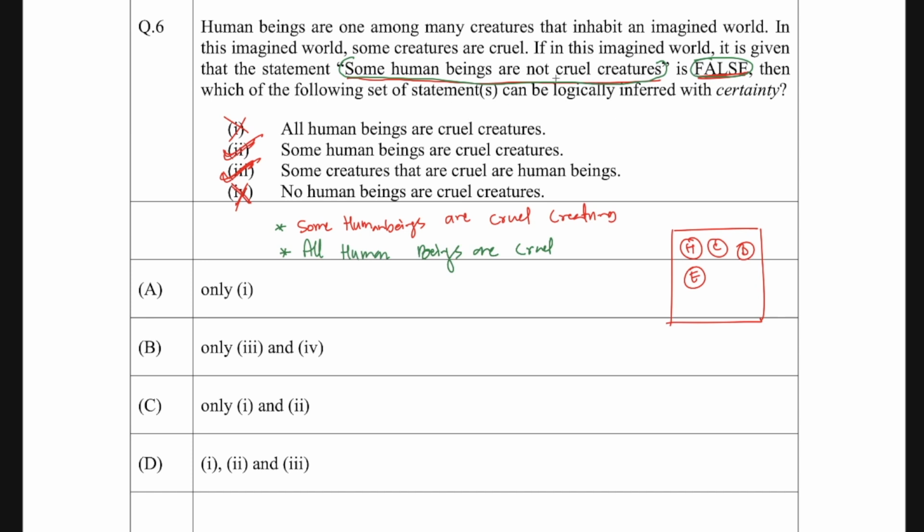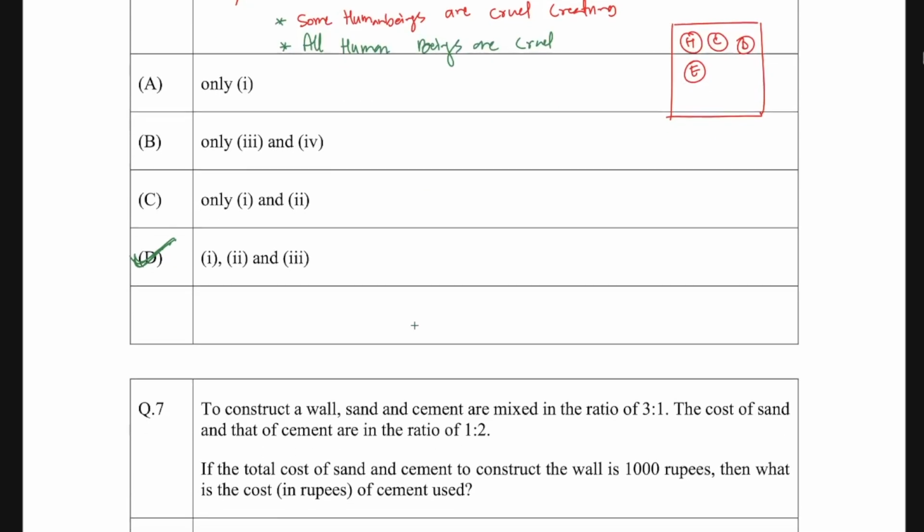To make this statement false, you can consider that either some human beings are cruel, or all the human beings are cruel. Both are possible. Only then will the statement that some human beings are not cruel become false. So statement A, or statement 1, is also correct. We have 1, 2 and 3, all of which are correct, and option D should be the correct one. This was a little tricky, but that's how it is done.